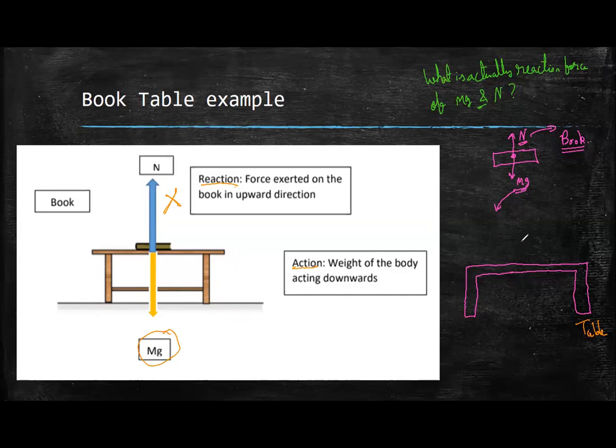So now what happens if you see the table? There will be a downward force on the table, which is the contact force between the book and the table. Okay. So that is why the table is pushed downwards by the book. Okay. So if we consider this normal force as the action force, then the reaction force for this is this normal force applied by the book on the table.